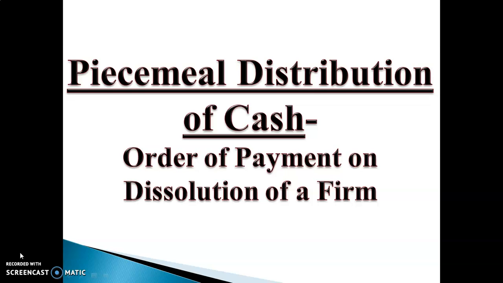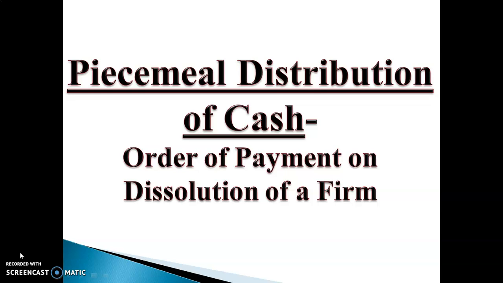In dissolution of firm, we have seen the realization of assets and settlement of liabilities. But in practical, sale of all assets in one day and paying off all liabilities is not possible. Practically what happens? We sell assets gradually and pay off liabilities when money is available. This approach of realization of assets and payment of liabilities is called piecemeal distribution of cash.